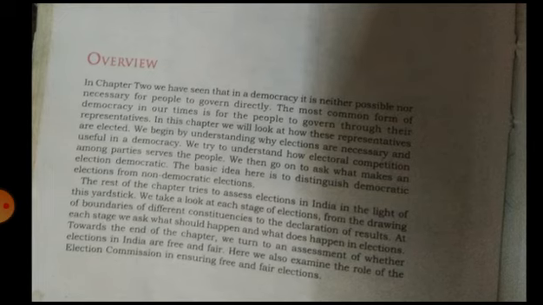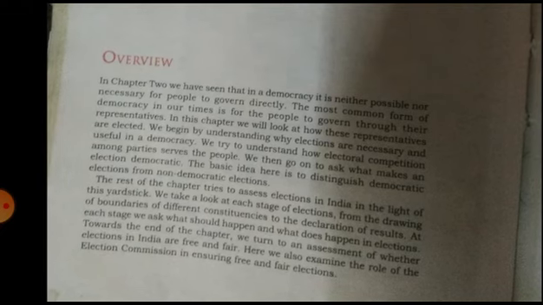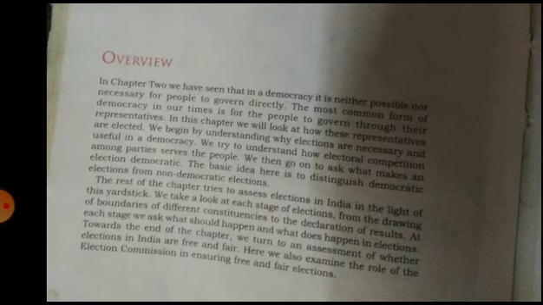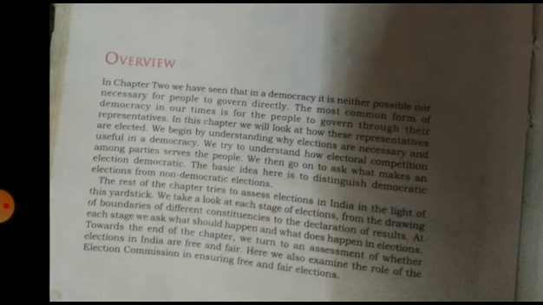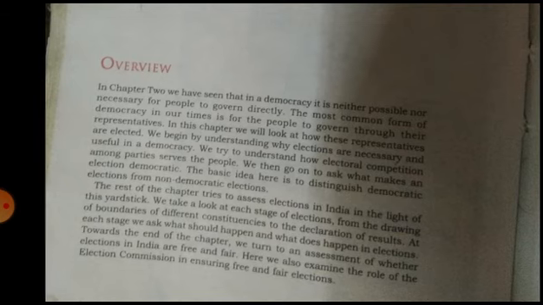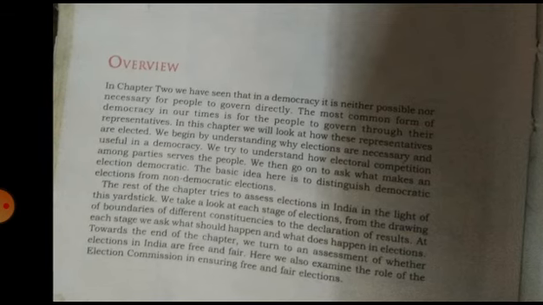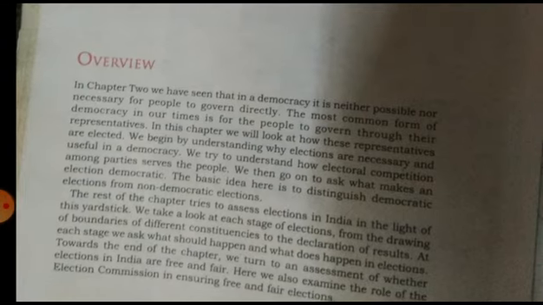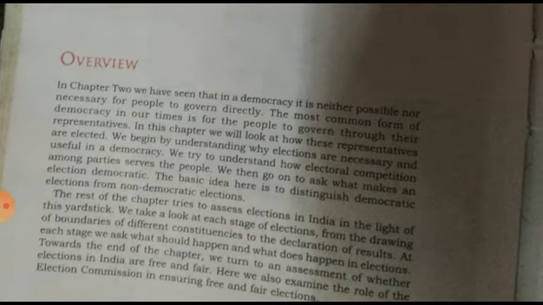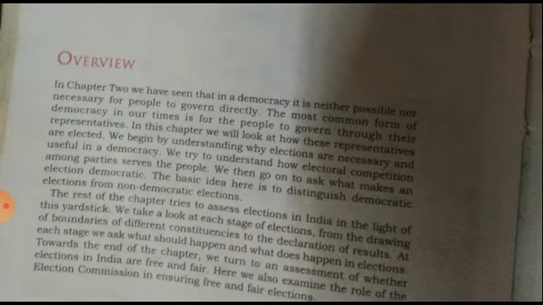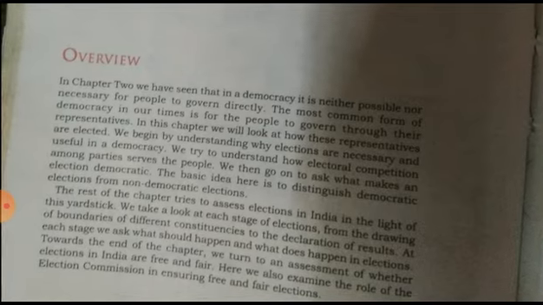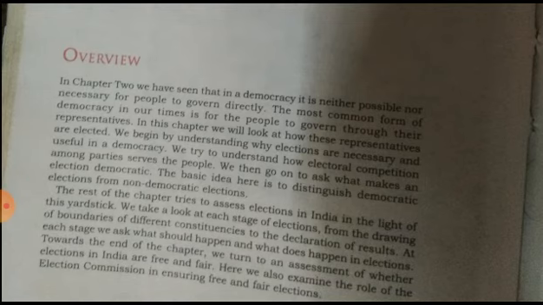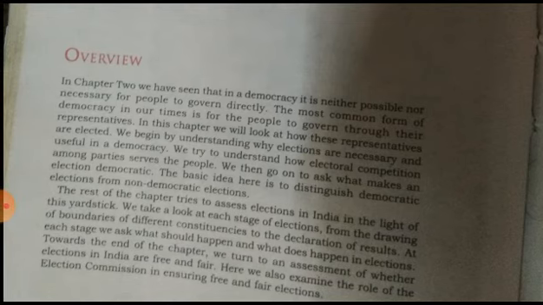Then unfair election practices, because there are some rules and restrictions imposed by the Election Commission on how to conduct the election. So under this, what are the unfair election practices found in India. Then the Independent Election Commission and its functions.